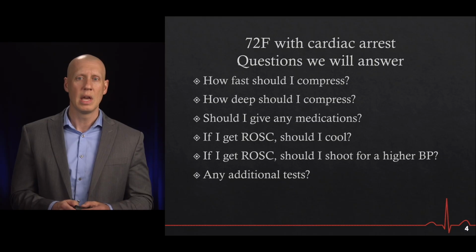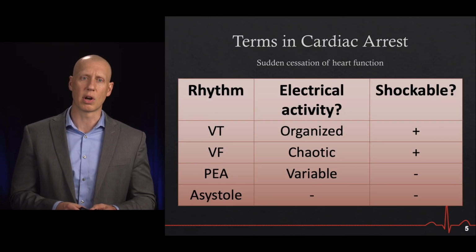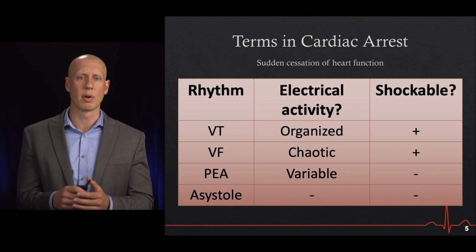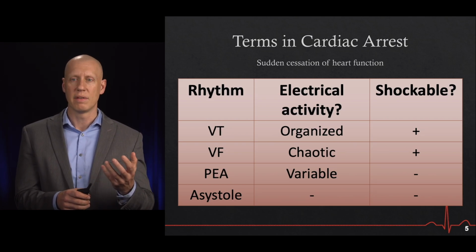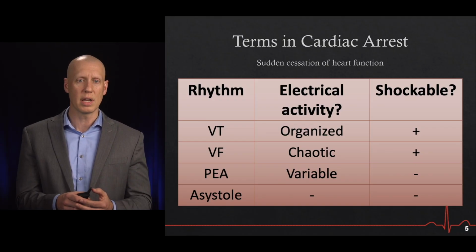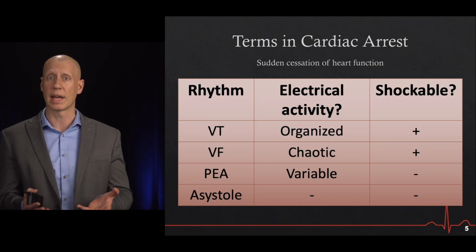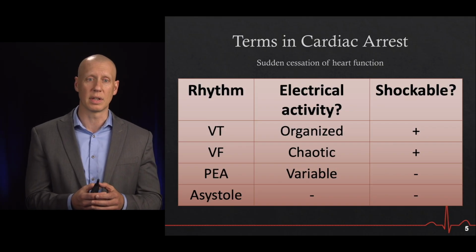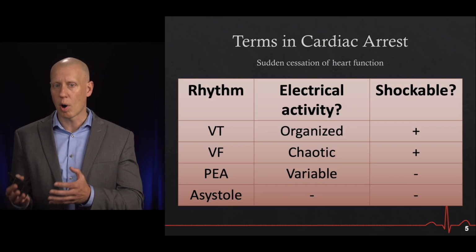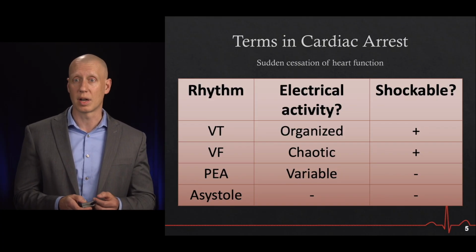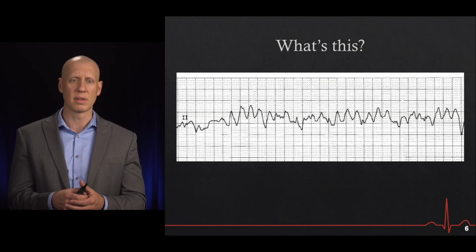So just to make sure we're all on the same page, there are several terms that are used during cardiac arrest, and I just want to be clear about the definitions of each of these. On the far left-hand side, you have VT, which is ventricular tachycardia, VF, ventricular fibrillation, PEA, or pulseless electrical activity, and then finally asystole. Now, some of these have more organized electrical activity, some of them are shockable, some of them are not shockable.